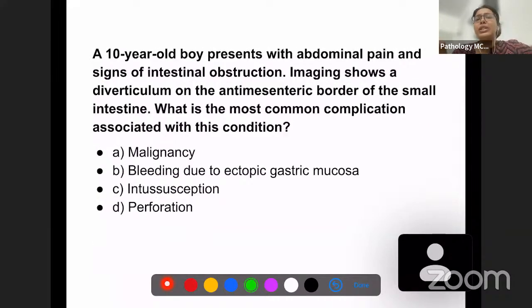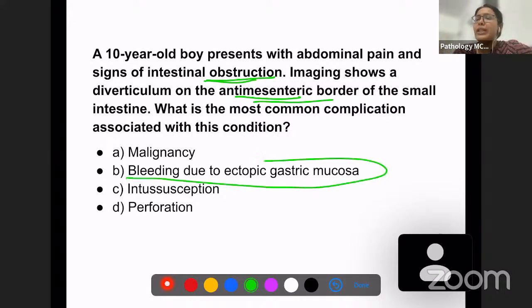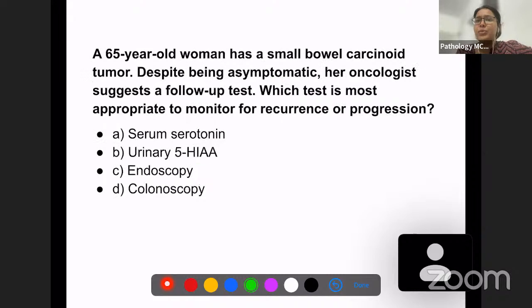So the next question, a 10-year-old boy presents with abdominal pain and signs of intestinal obstruction. Imaging shows a diverticulum. So this is Meckel's diverticulum, right? So what is the most common complication? We know the most common complication is bleeding due to ectopic gastric mucosa. Most common complication of Meckel's diverticulum is bleeding. And remember, it is present in the anti-mesenteric border of the small intestine.